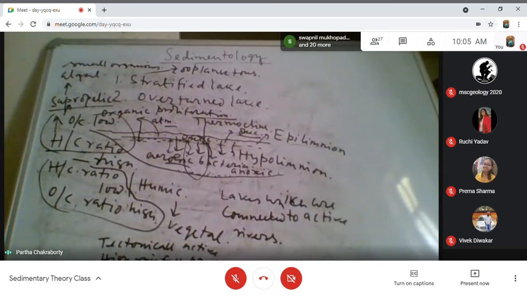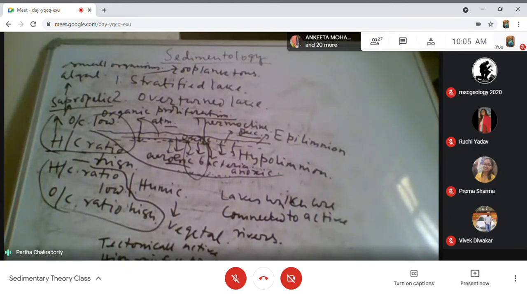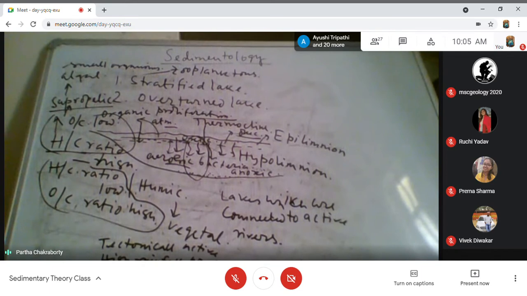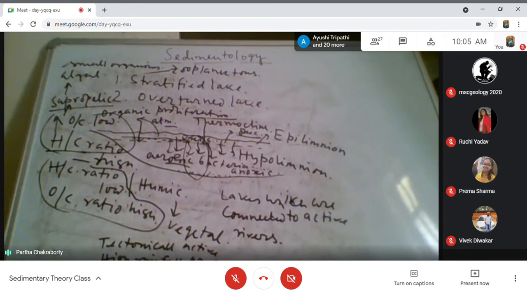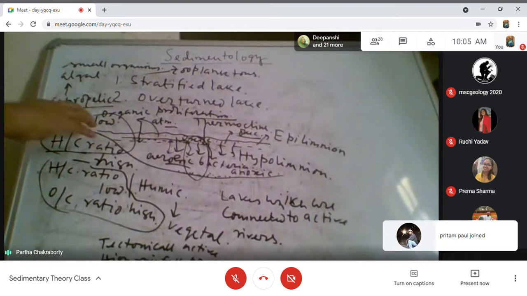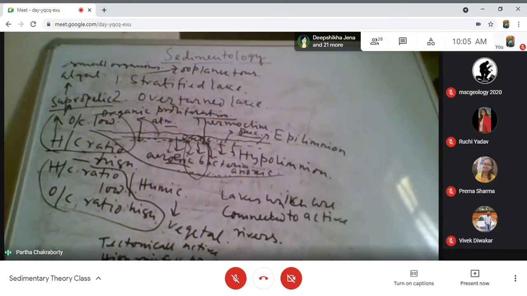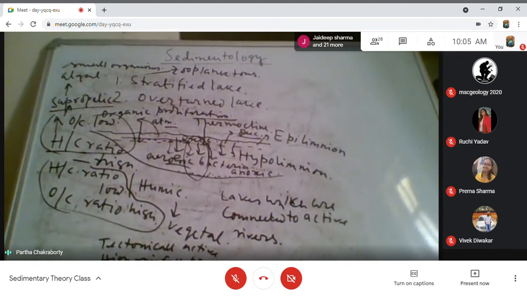then what will happen if it is the active river? So during the monsoon, during the rainy season, the river has a high discharge, and with a high amount of sediment and discharge, it supplies into the lake, and that can reach even up to the bottom of the lake because of the high sediment discharge and the high density of the water because of the high sediment concentration within the flow. And that basically destroys all the temperature structure of the entire lake.